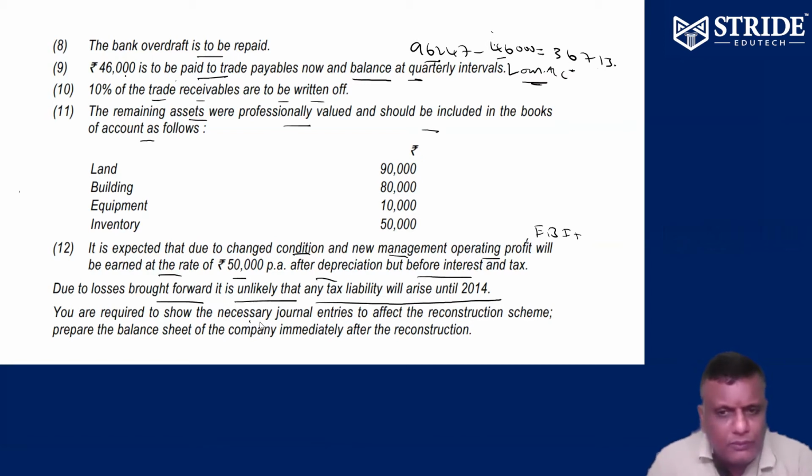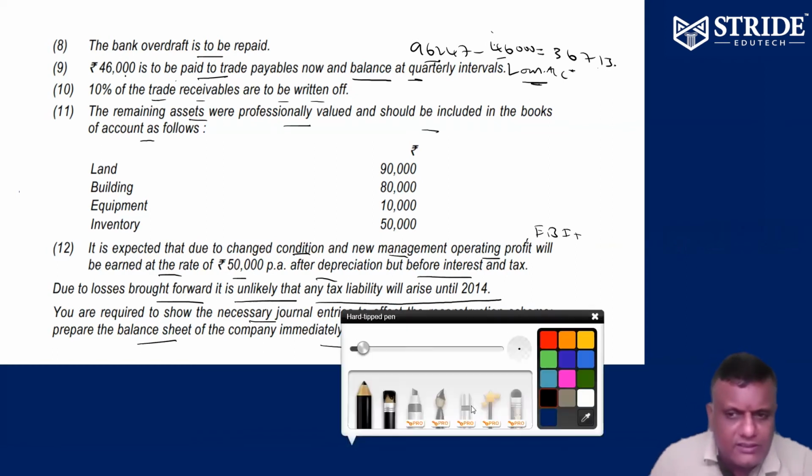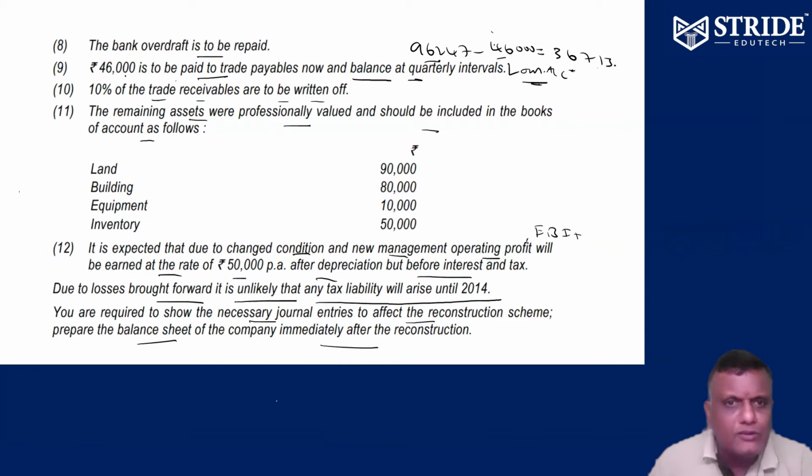So we are required to prepare journal entries after the reconstruction scheme and prepare the balance sheet immediately after the reconstruction. These are the questions they are asking you. We will do them one by one slowly.